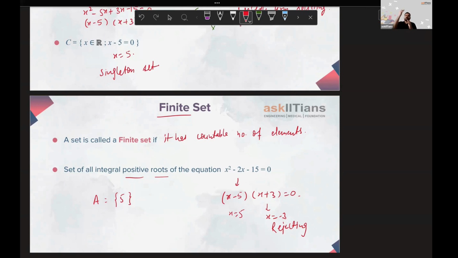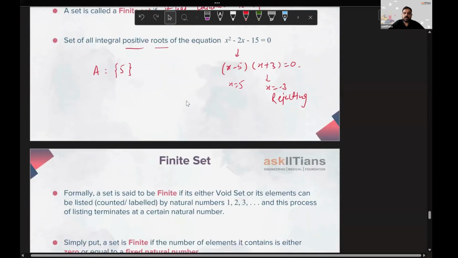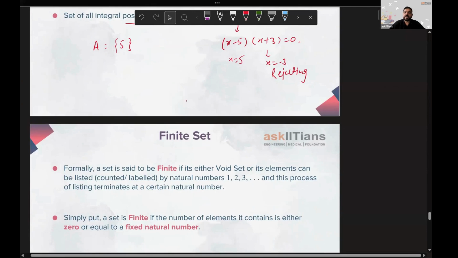If you have like one element, 20 elements, 1,000 elements, 1 million elements, still that is going to be a finite set. If you have 1 trillion elements, still countable. We should not be saying there are infinite or never ending number of elements, right? So this is clear. So if I ask you the finite set definition, formally a set is said to be finite if it is either a void set. I already mentioned if there are zero elements, still this is a finite set.